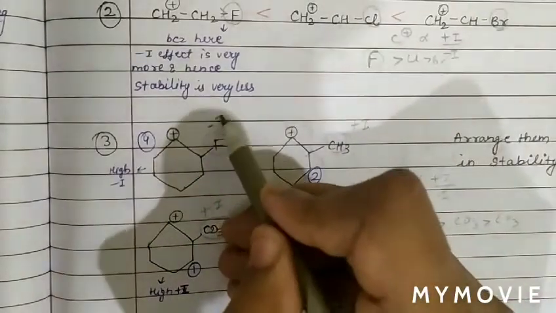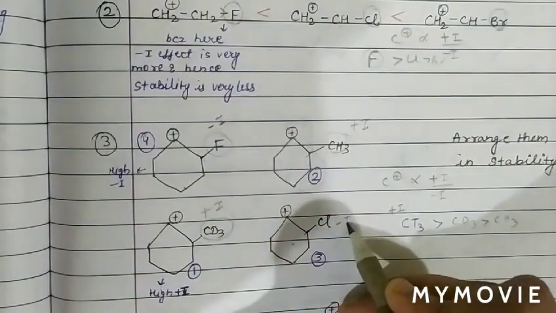Why? Fluorine is minus I and chlorine is also minus I.